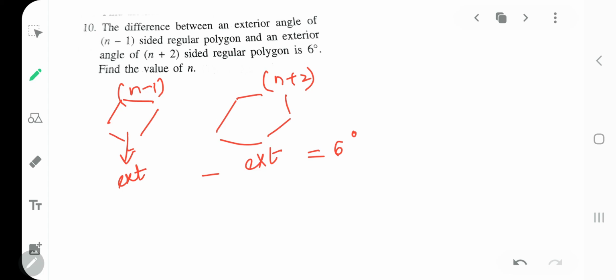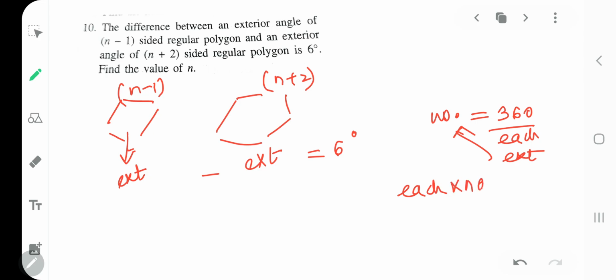So first you have to find the exterior angle. So each exterior angle will be what? How to find each exterior angle? You do not have it. How to find number of sides? Number of sides is equal to 360 by each exterior angle. Cross multiply. So it will be each exterior angle into number of sides is equal to 360. So each exterior angle is equal to 360 upon number of sides.